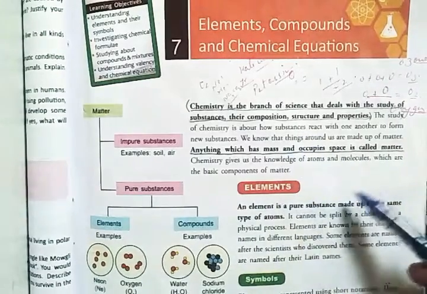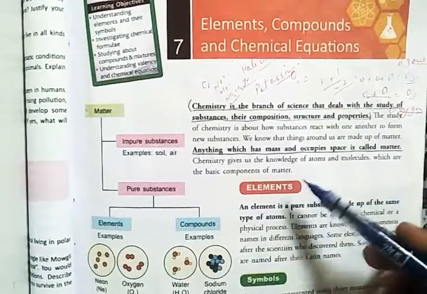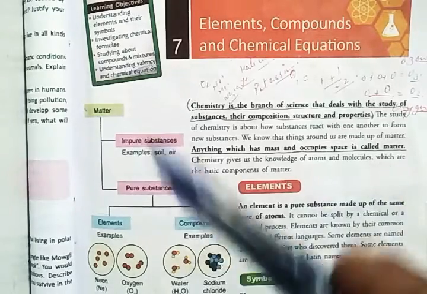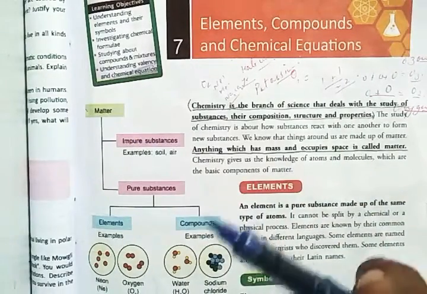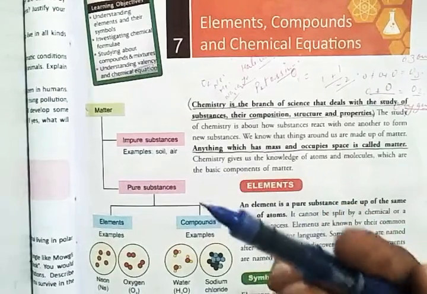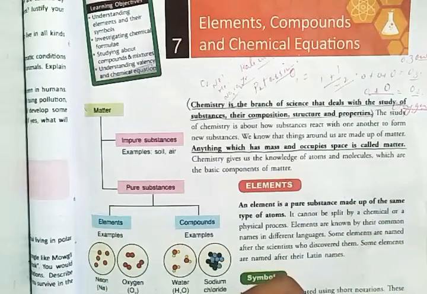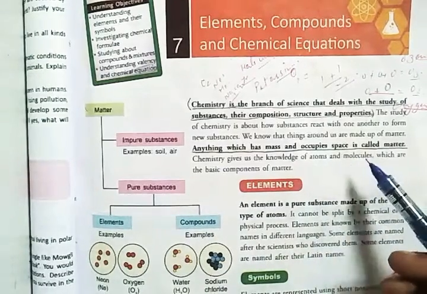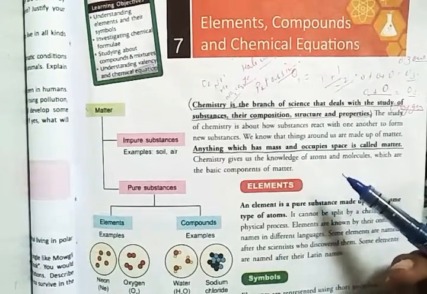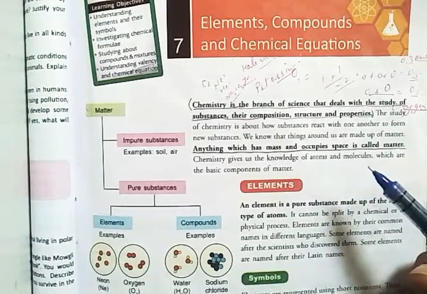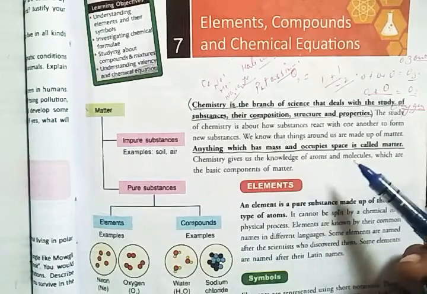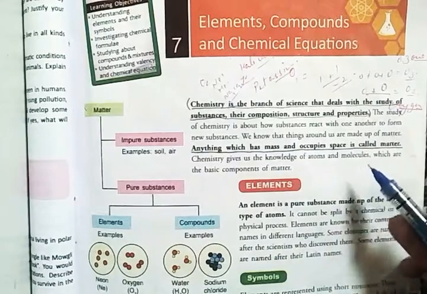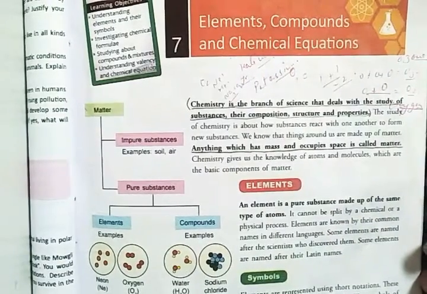Chemistry gives us the knowledge of atoms and molecules, which are the basic components of matter. So what are atoms? Atoms are the smallest basic unit that cannot exist independently. And molecules are the smallest particles that are formed by combining two or more atoms, and they can exist independently, but atoms cannot exist independently.